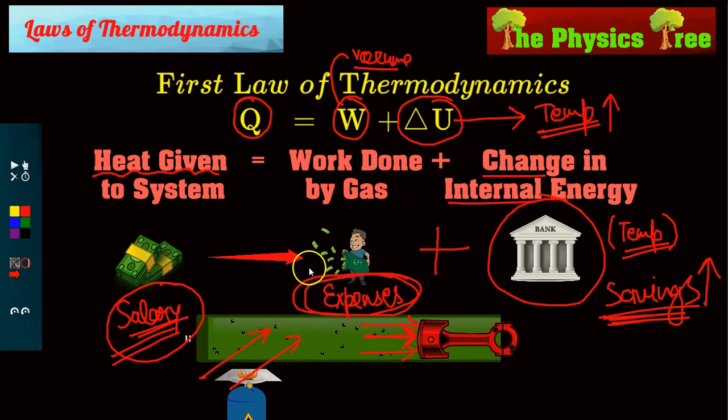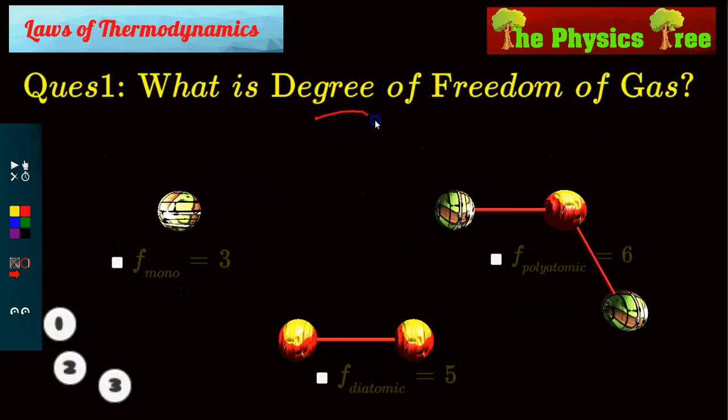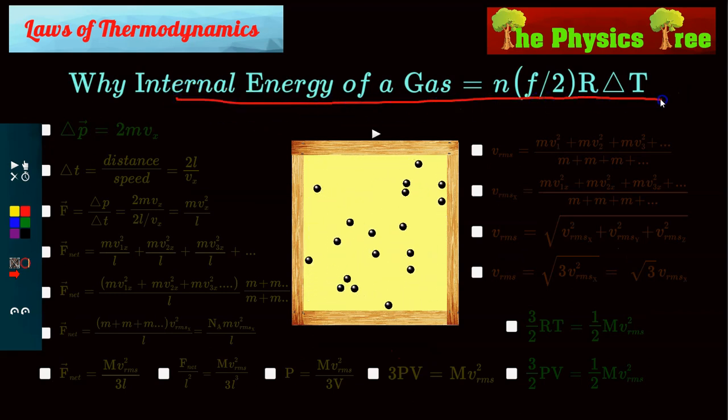So what are the two things that can happen when you give a gas some heat? Either it can expand or it can raise its temperature. That is, my friend, the first law of thermodynamics. And to apply it in questions, you need to be able to calculate work done and change in internal energy. What is internal energy, you ask? That I will explain in my next video, where we will talk about degree of freedom, and then talk about the formula of internal energy of gas.